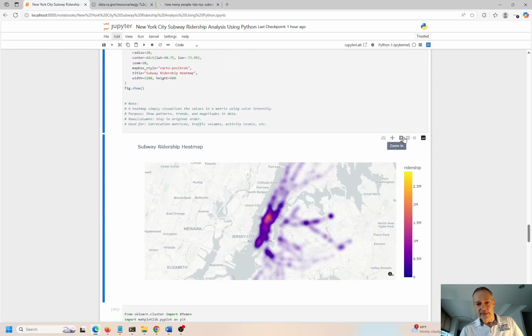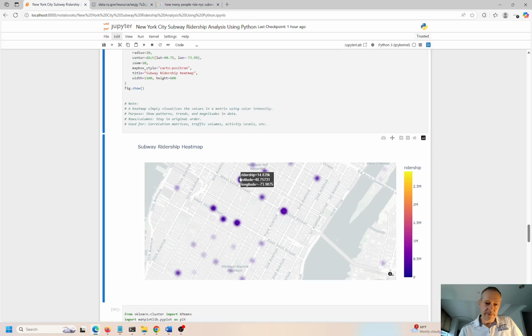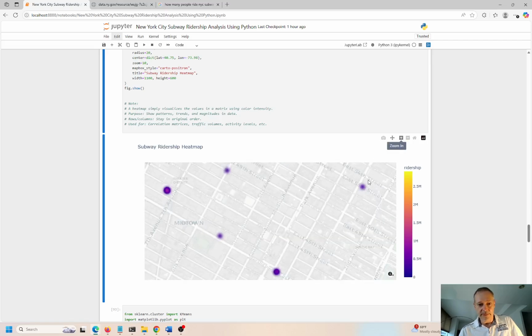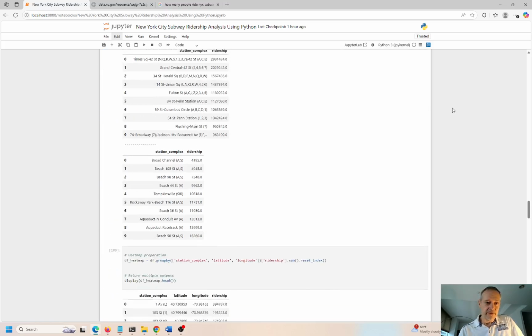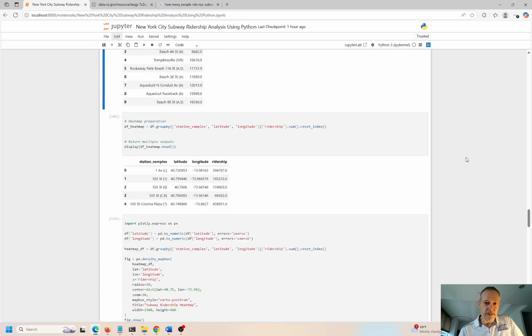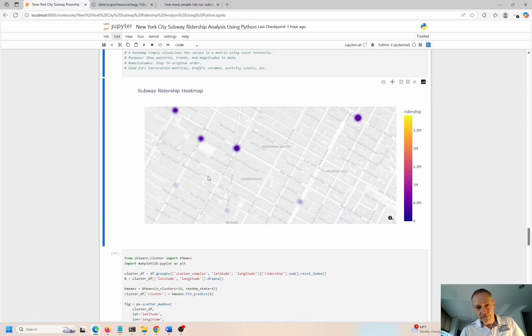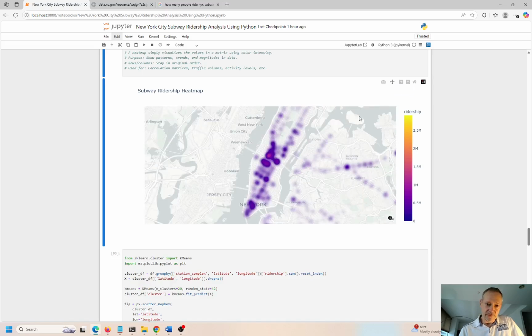If I zoom in on this heat map a little bit, you can see there's a lot of concentration of subway usage. Over here, this is going to be Times Square. Okay, they give us the lat long coordinates. And this is going to be, I think, Grand Central. Yep, that's Grand Central. I can recognize that. So these are the 2 that we just saw are the 2 top most frequent. And what was number 3? No, over here, number 3 was 34 Herald Square. Okay, so let's look for that one. So this is the corner of Grand Central, so that makes sense. And then 34th Street, Herald Square, that is right over here. So that's number 3. So that's the top 3 plotted in a heat map. So I think those are pretty useful.